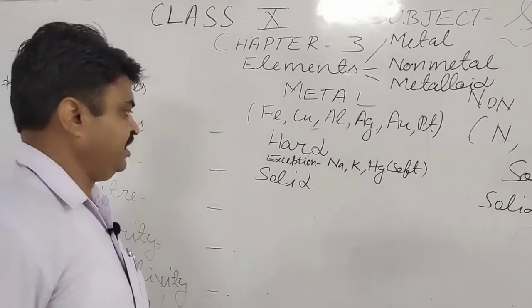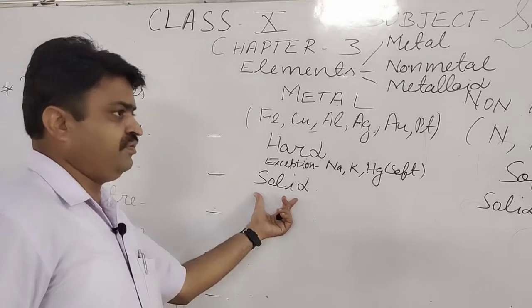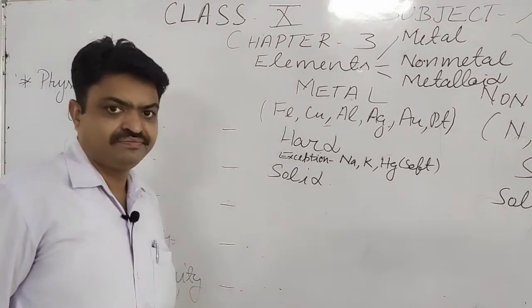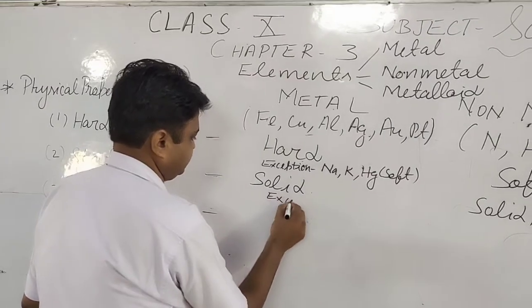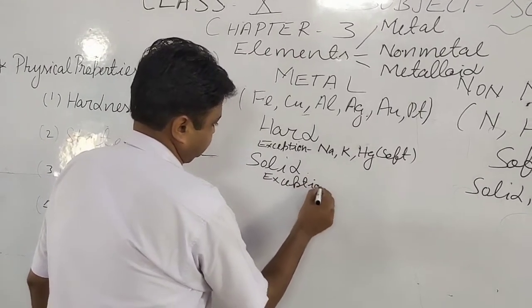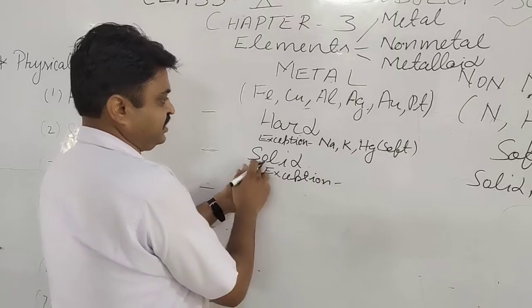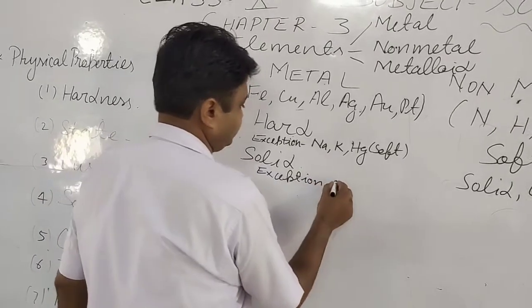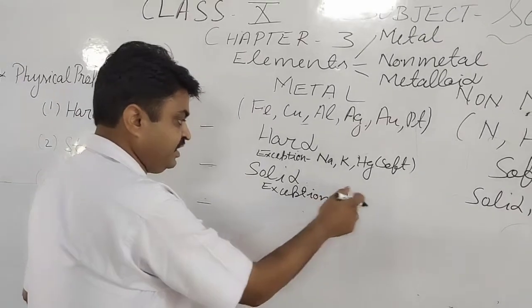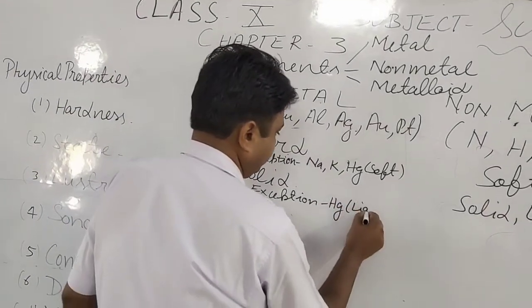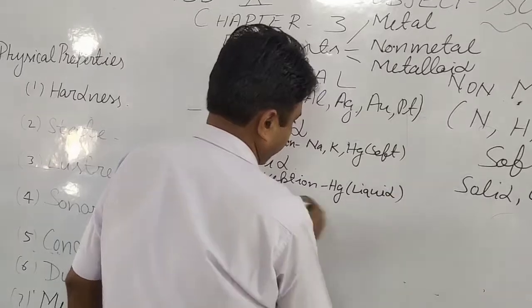There is one metal that is found in the liquid state. Yes, can you tell me that exception? The exception is mercury, student. Mercury, Hg. Mercury is liquid in state.